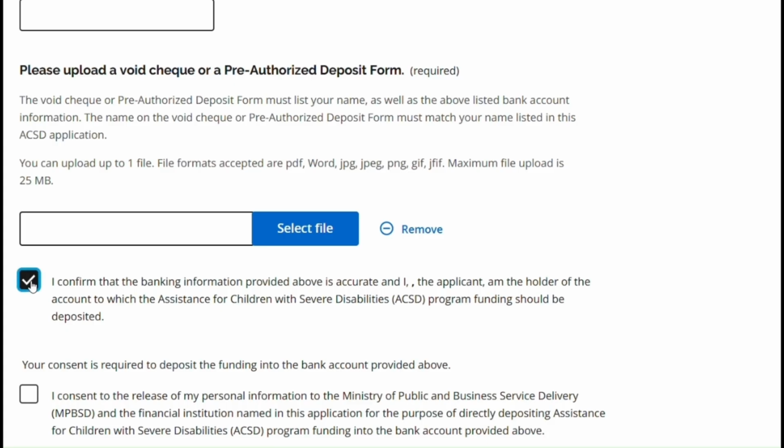confirming the information you provided is accurate and that you consent to the release of your personal information to the Ministry of Public and Business Service Delivery, MPBSD, and the financial institution named in this application for the purpose of directly depositing ACSD program funding into the bank account provided above.